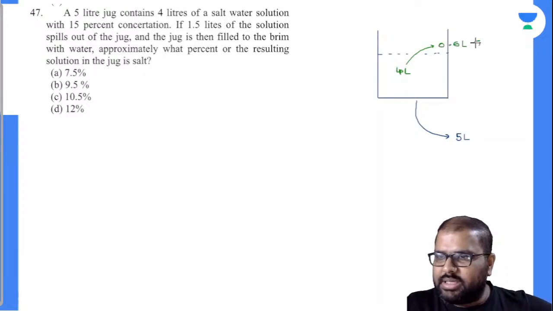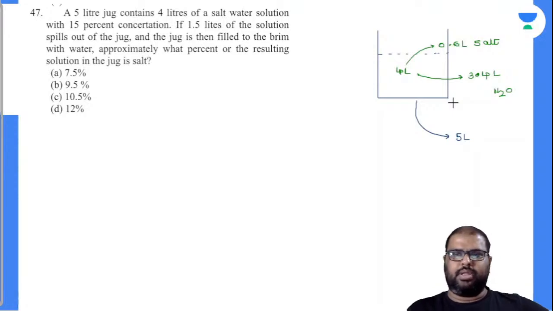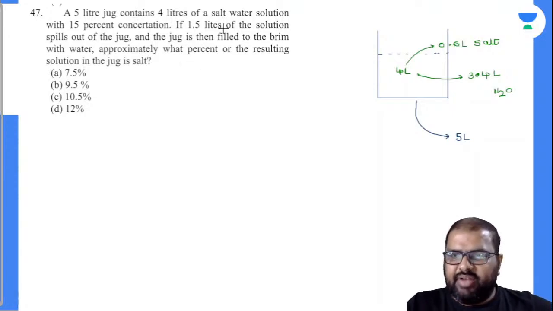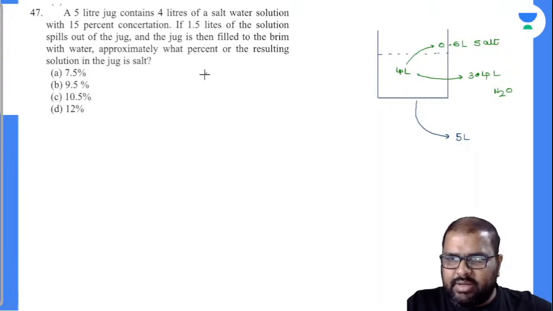0.6 liters will be salt, 15%. So the remaining 3.4 will be water only. Okay, 3.4. Now if 1.5 liters of the solution spills out of the jug, see here in this 1.5 liters, how much salt will be there?